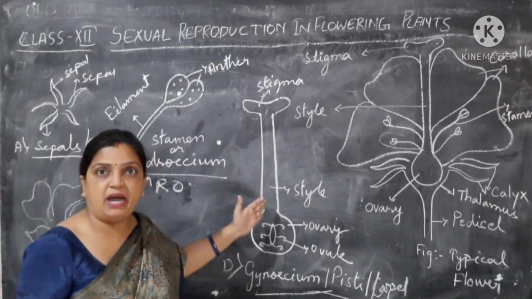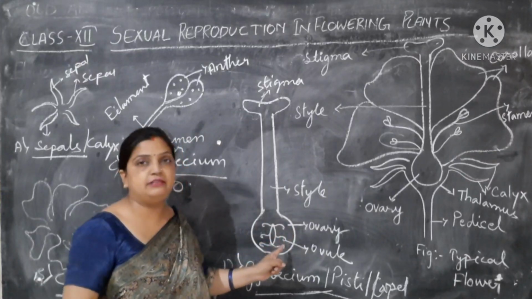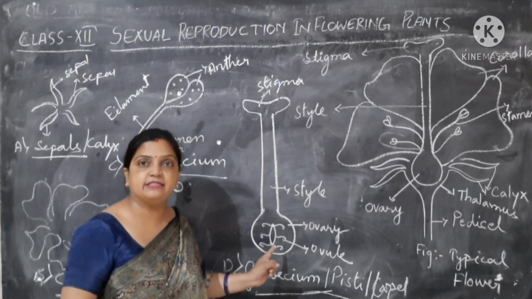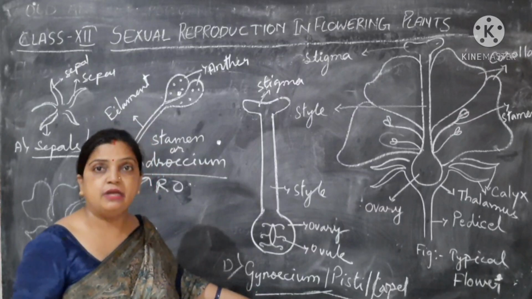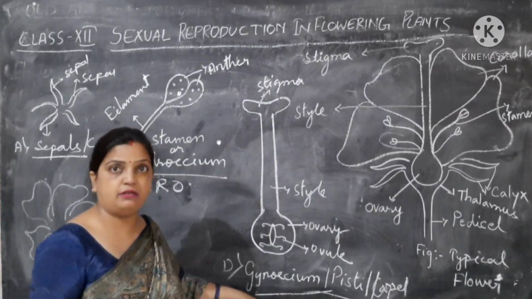Style will give a pathway, which later in the chapter we will be discussing. Then the ovary, and inside the ovary the development of ovules takes place. This is your gynoecium, the innermost protective part of the female reproductive organ of the flower.